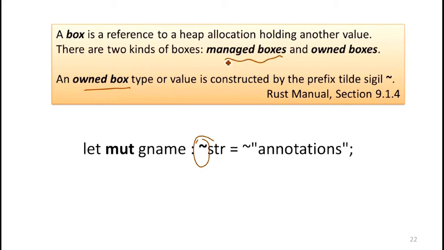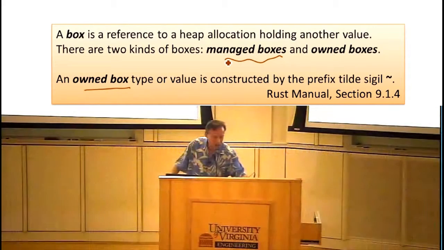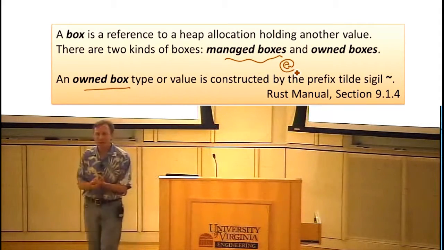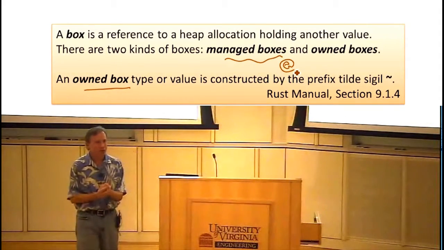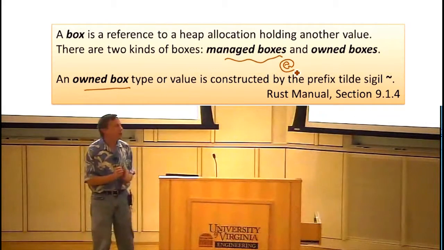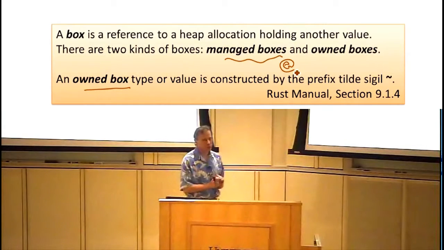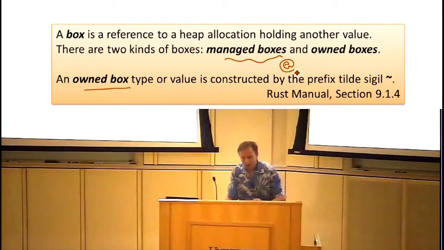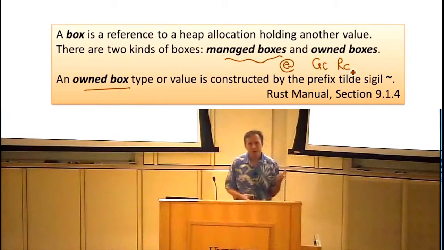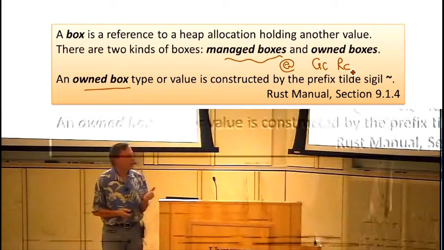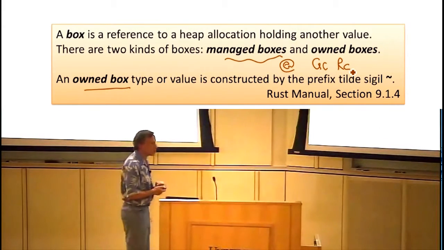Rust has managed boxes as well, and in 0.9 it still supports the @ symbol to give you a managed box, which is automatically garbage collected. That's actually going to be removed by 1.0, or it's expected to be removed. You should be able to implement any kind of managed storage that you want in Rust as a library instead of anything built into the language. So there are both garbage collected and reference counted ways of doing storage that are part of the Rust library, but there's no reason you can't implement those yourself, starting with the explicitly owned boxes.